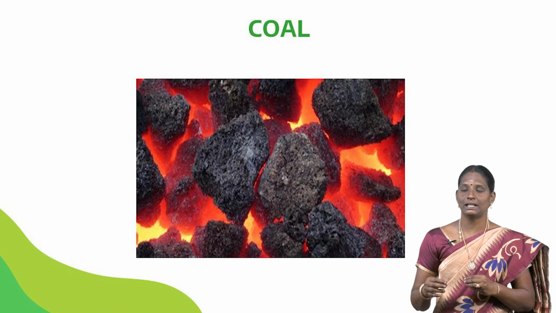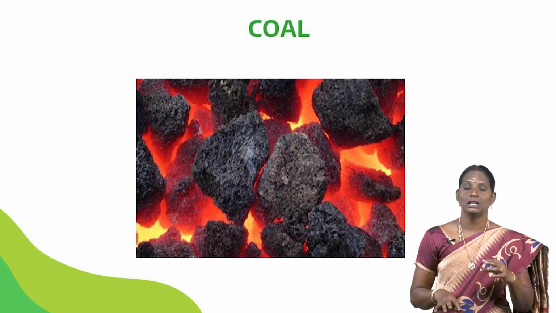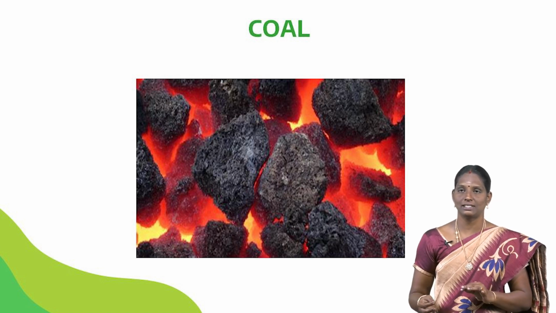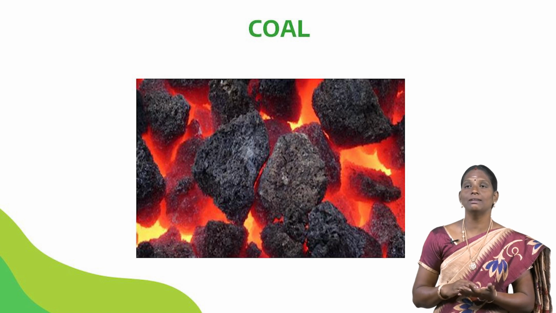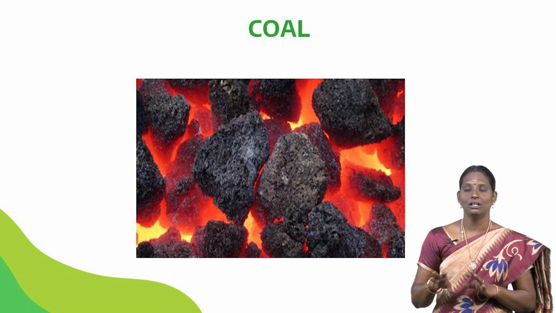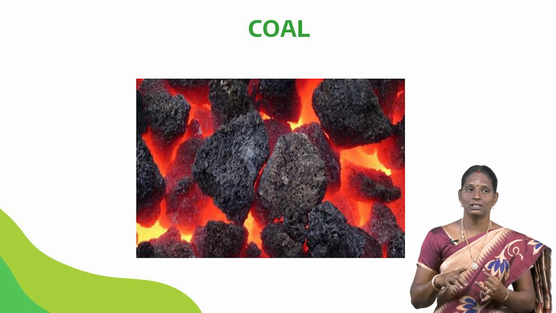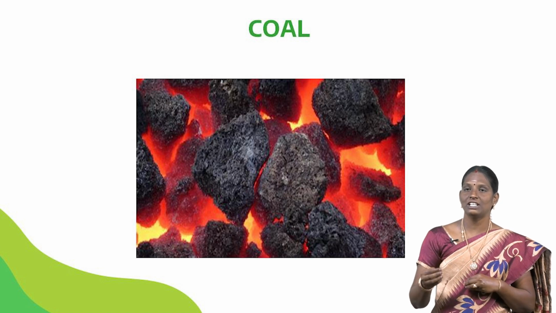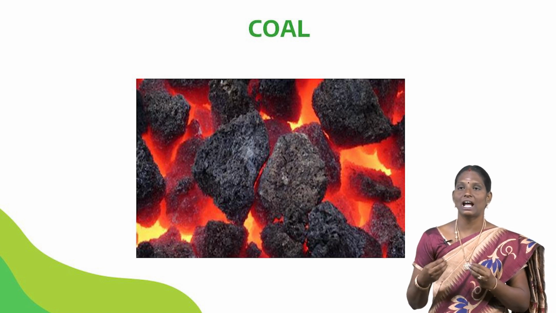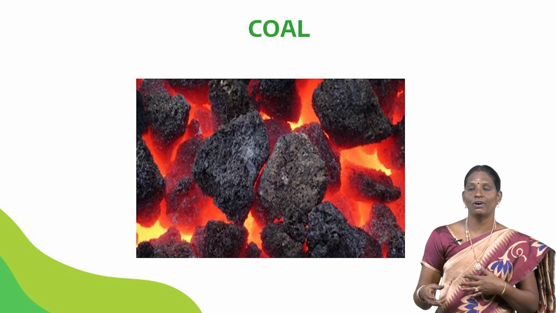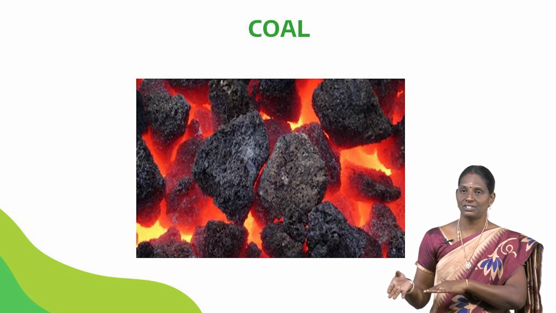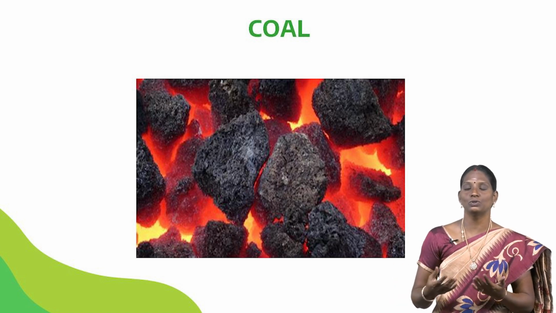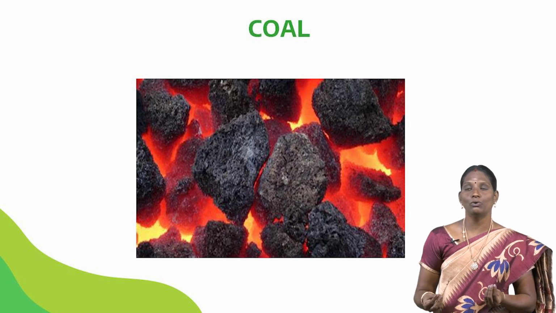Depending upon the carbon content present in the coal, it is classified into peat, lignite, bituminous and anthracite. So, coal is classified based upon the carbon content into four types: peat, lignite, bituminous and anthracite. The lowest variety is peat and the best variety is anthracite. Lignite is used for the production of electricity. Peat is used for household purposes. Bituminous and anthracite are used for industries. So this is about coal.